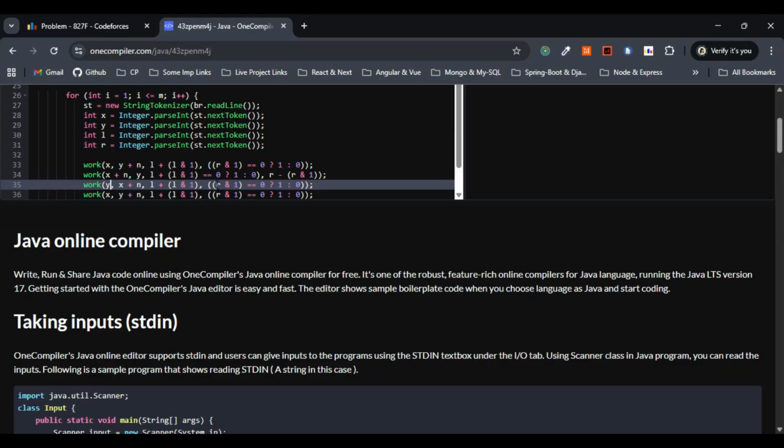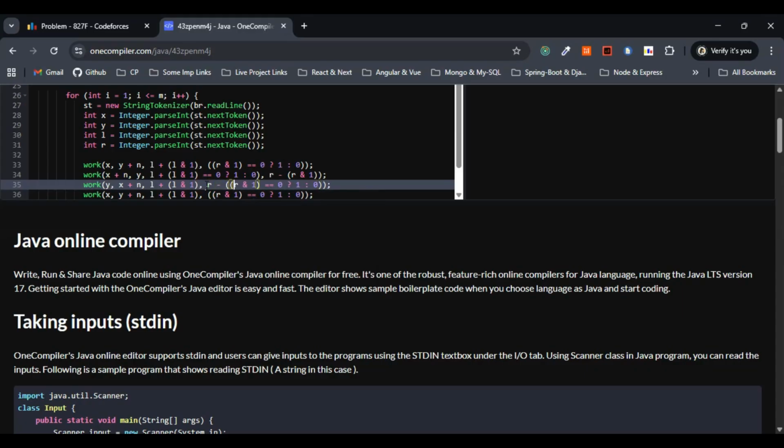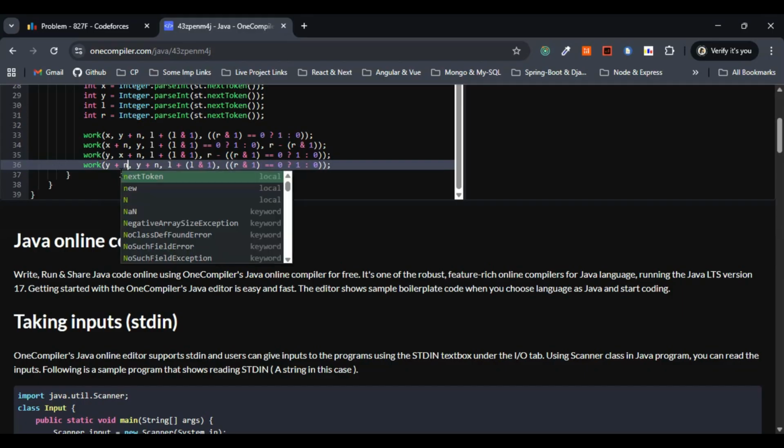So this has to be r minus r bitwise and 1, which is equivalent. If it is equivalent to 0, then we'll display 1, else we'll be going with a 0. This is fine. The final one, so y plus n has to be, sorry, so this one has to be y plus n.